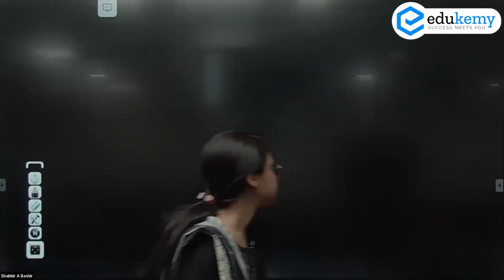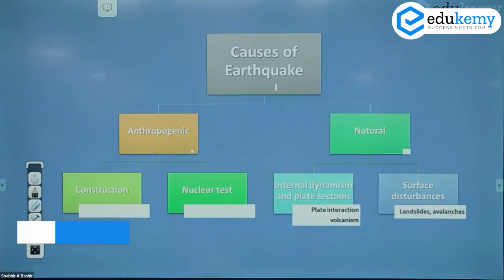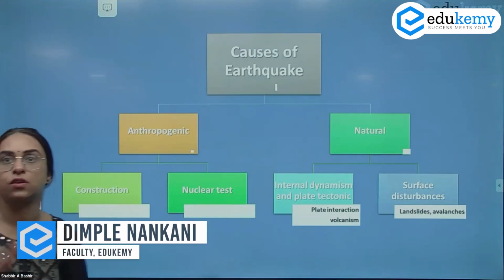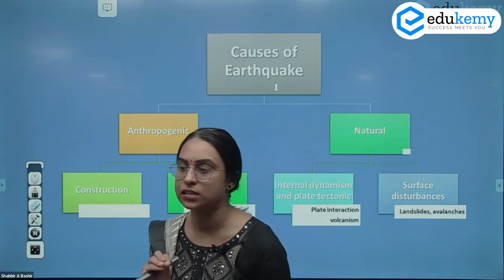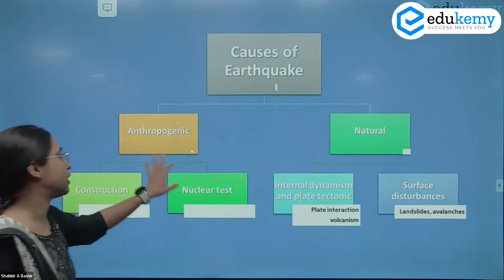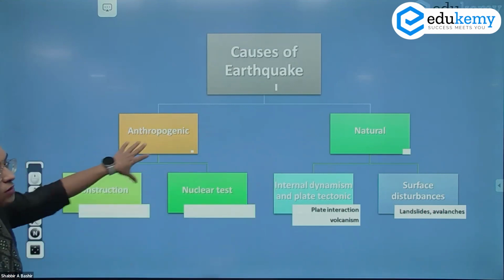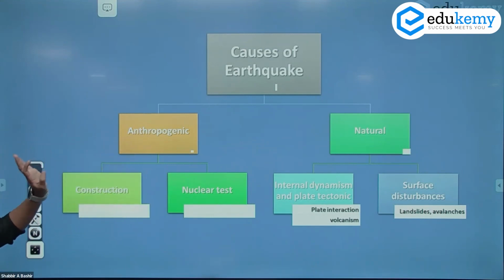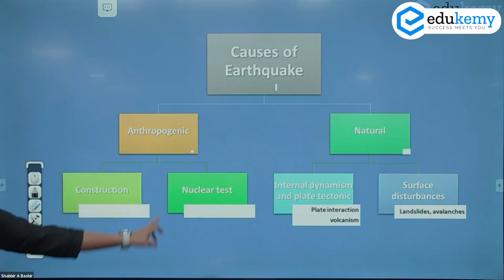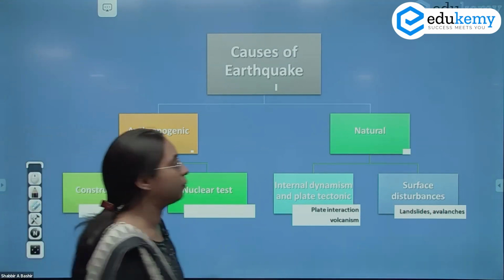Let's start off first. So we're starting off with earthquake. What are the causes of earthquake? The causes of earthquake, we can safely divide it into two. For that matter, any disaster, you can safely divide into anthropogenic causes and the natural causes. Anthropogenic causes like the construction, nuclear testing, we have the mining, we have the rock blasting, etc. And we've also seen the case study of Mount Mantap of North Korea.